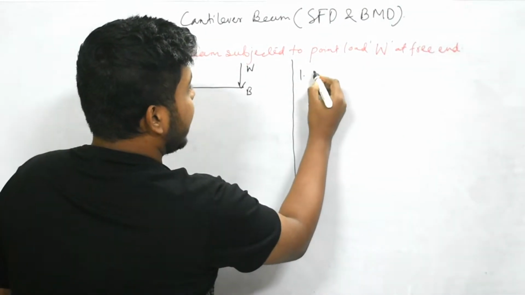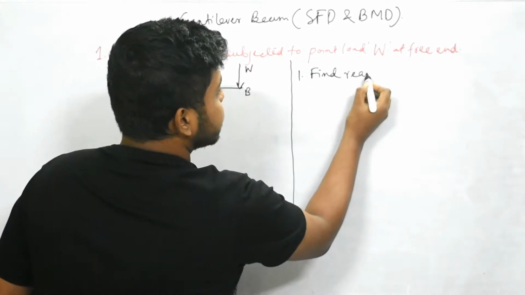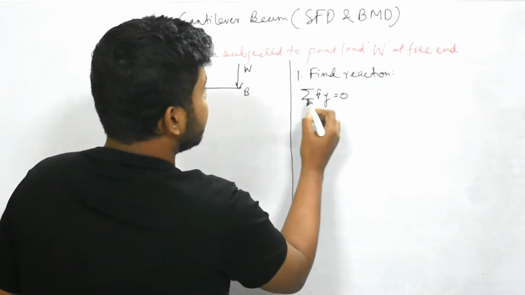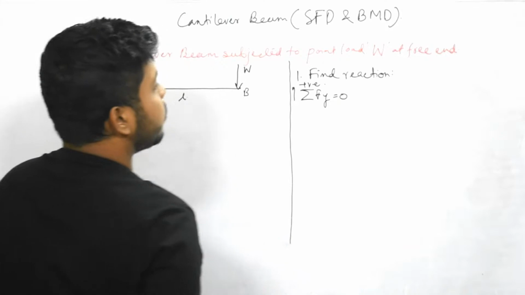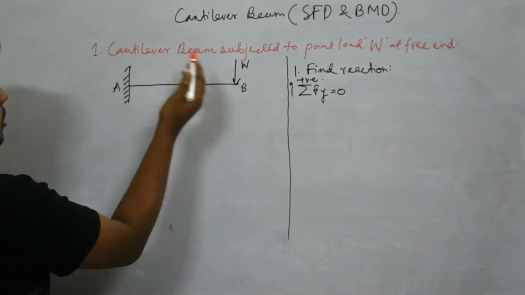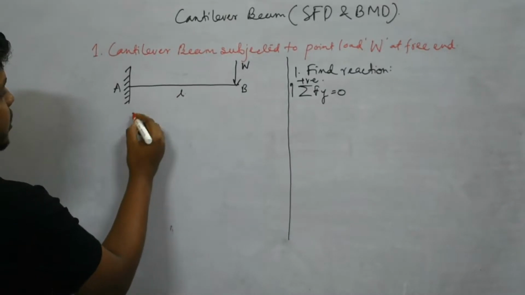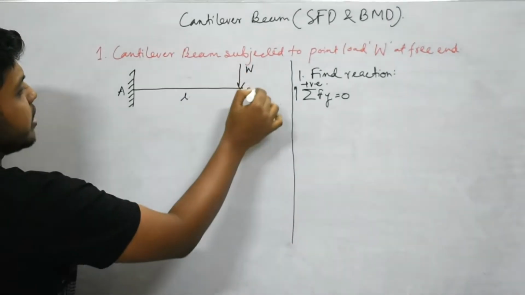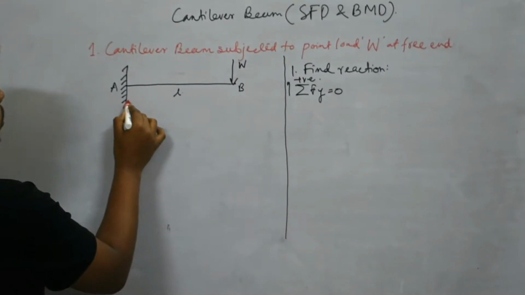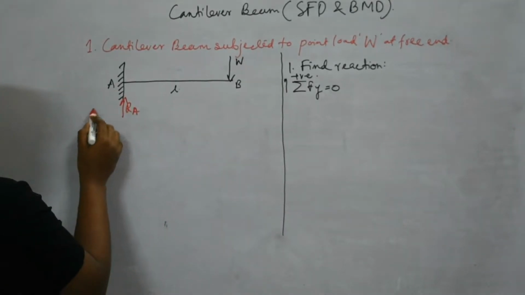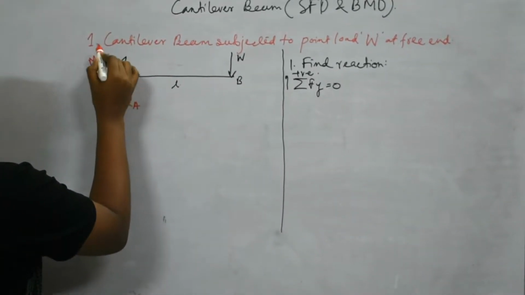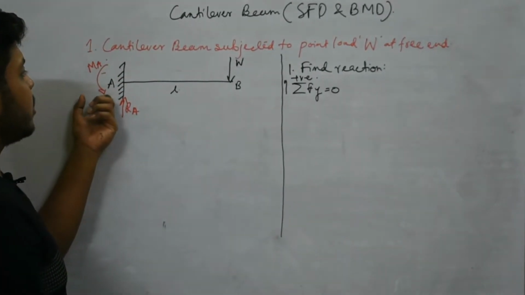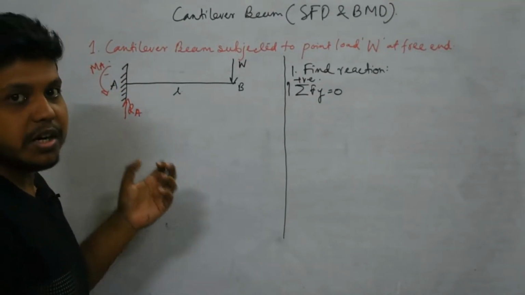So number one, we will find the reaction. For this case we will have our equilibrium equation, summation Fy equals 0, upward positive, because first we have to check in this loading diagram what the reactions are. As this is a fixed support and a cantilever beam subjected to only vertical loading, we'll have a vertical reaction, Ra, and a moment, Ma. Ma is the internal bending moment here, and Ra is the vertical reaction force.